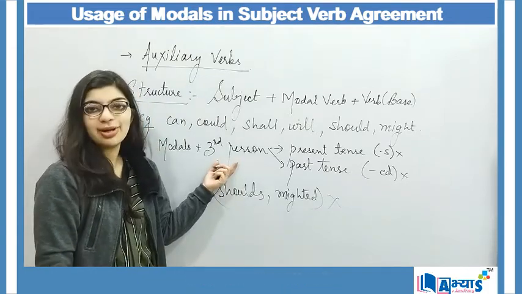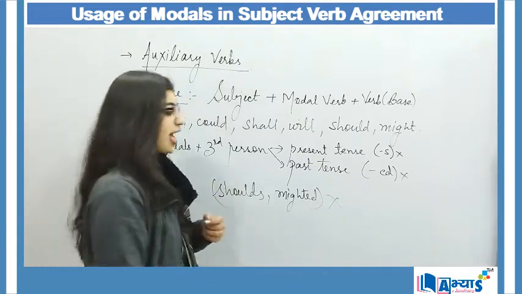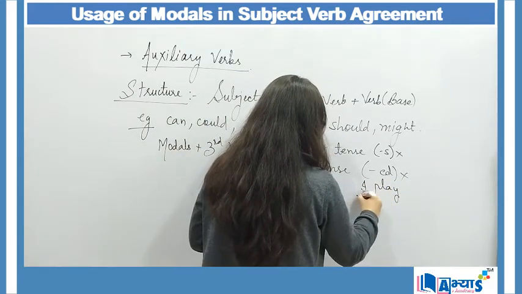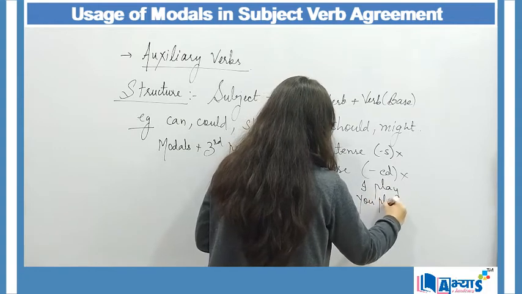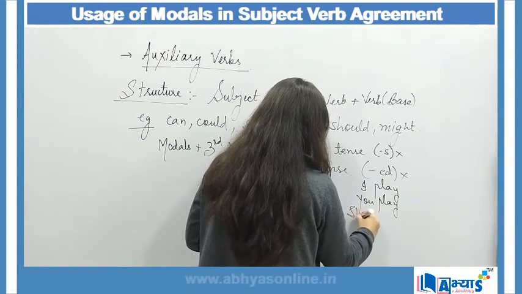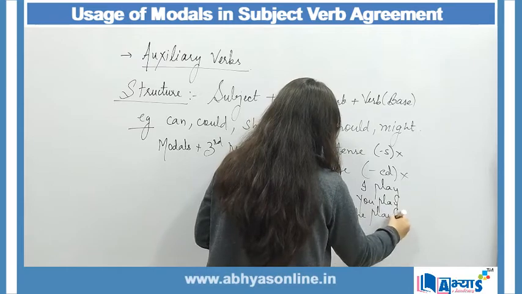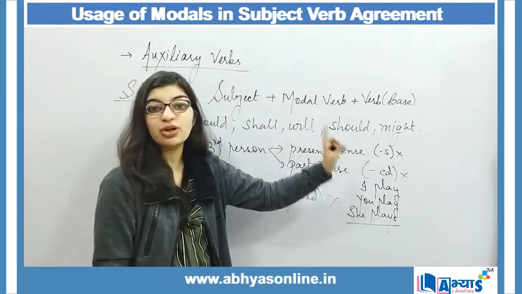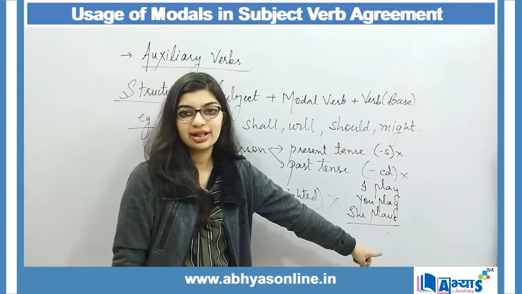Also, when we are talking about third person, suppose I say I play, you play, and she plays, right? This is what I am trying to explain to you, that with present tense for third person we say s.